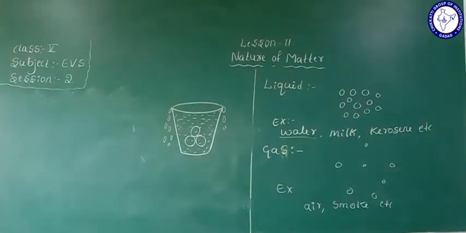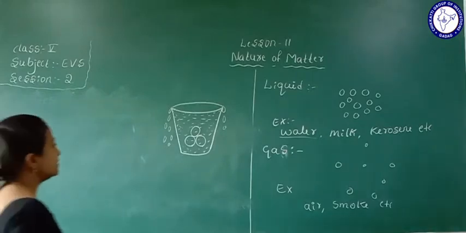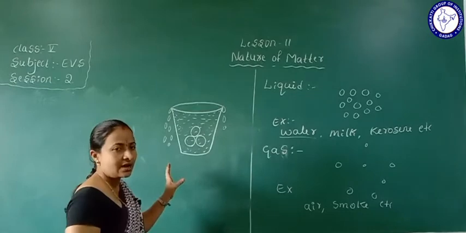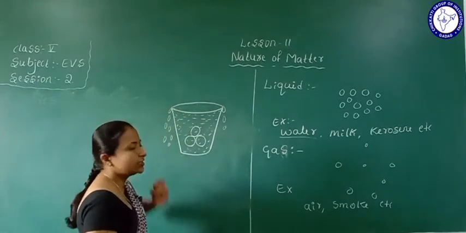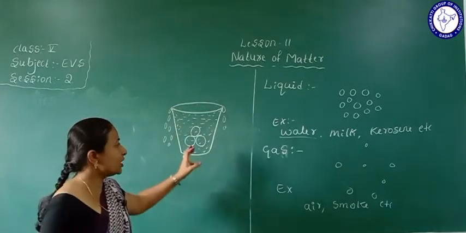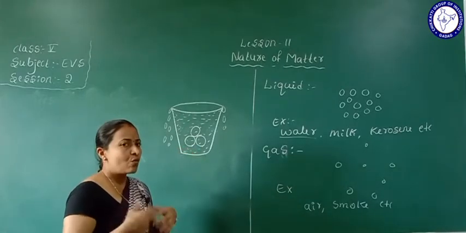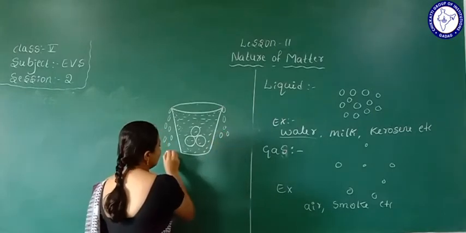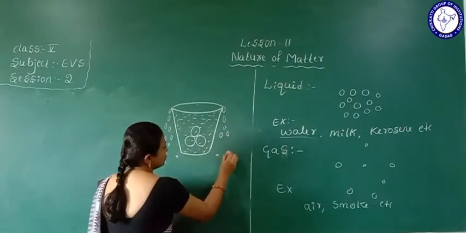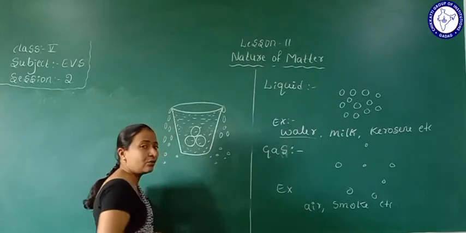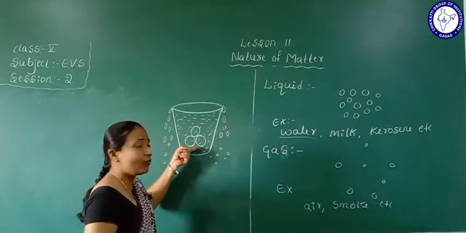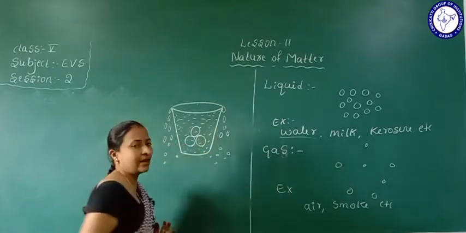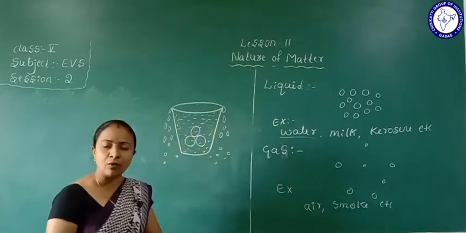See here, in this experiment we completely filled a glass. We took a water glass, and in it we dropped 3 marbles. So what happened? Some amount of water fell down, according to the volume of the marbles. Why did the water fall down?